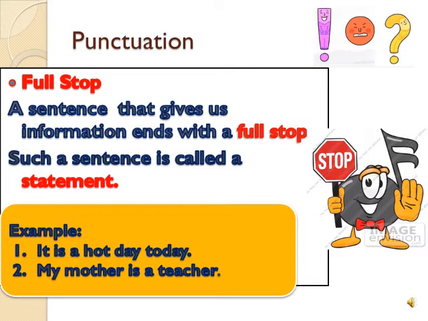Here we are going to learn about different punctuation marks. Full stop. A sentence that gives us information ends with a full stop. Such a sentence is called a statement. It means when in any sentence you are giving information, you are telling something about it, it is called a statement, and it always ends with a full stop.